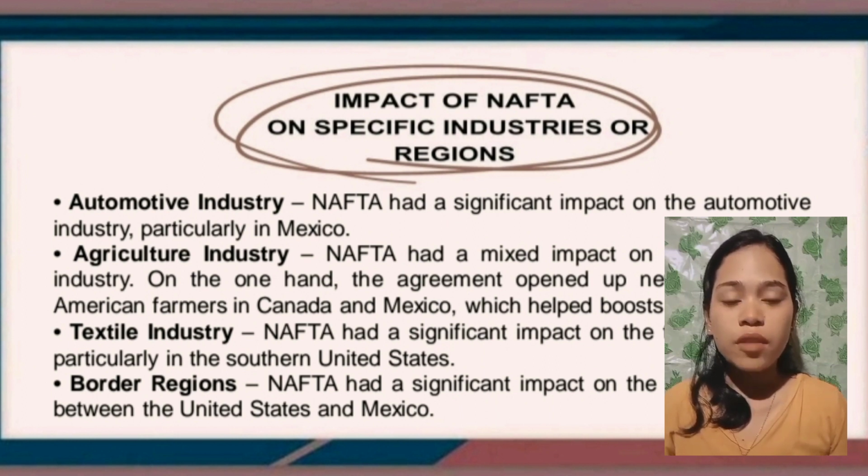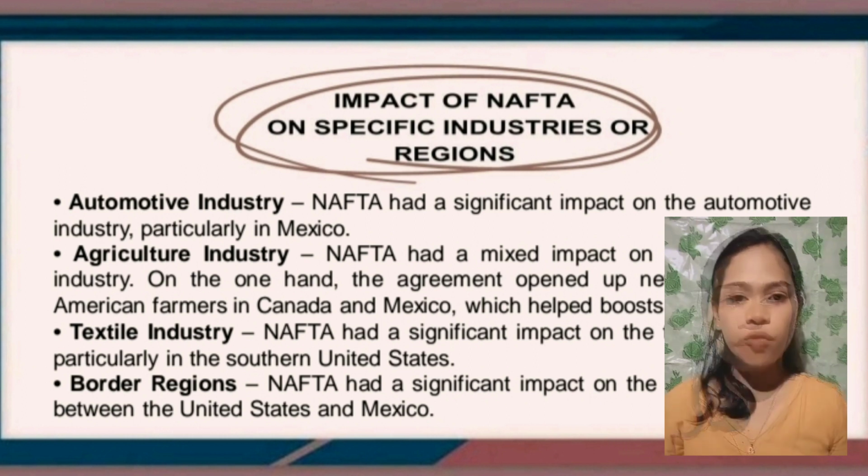Number 3. NAFTA had a significant impact on the textile industry, particularly in the southern United States. The agreement allowed for the free movement of textiles and clothing between the three countries, which led to increased competition from Mexican manufacturers. As a result, many textile factories in the southern United States closed. Lastly, NAFTA had a significant impact on the border regions between the United States and Mexico. The agreement led to increased trade and investment in these regions, which helped boost the economy.